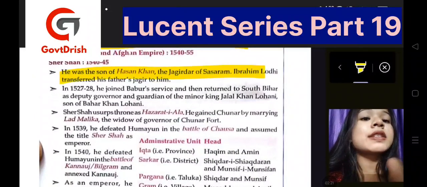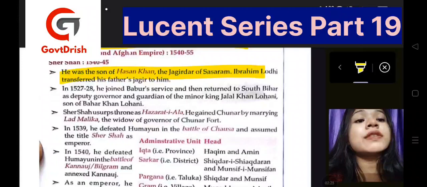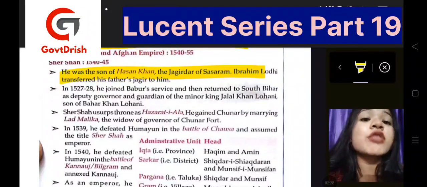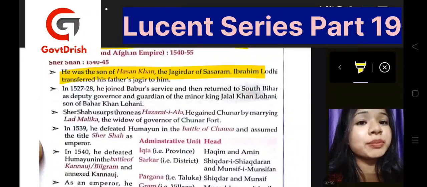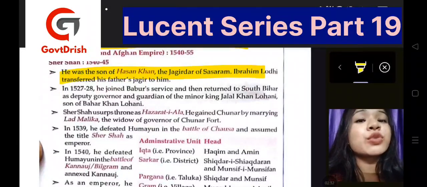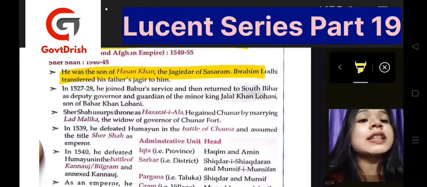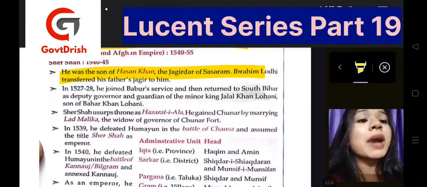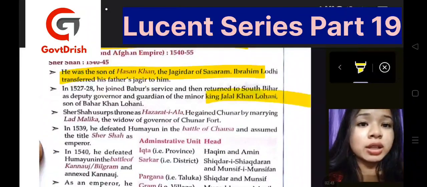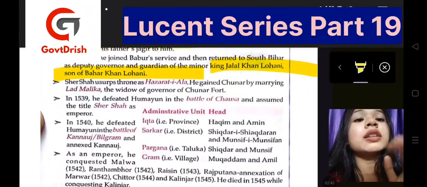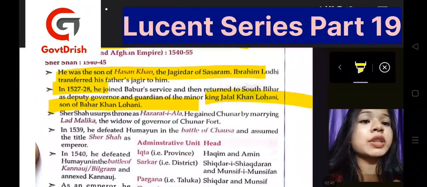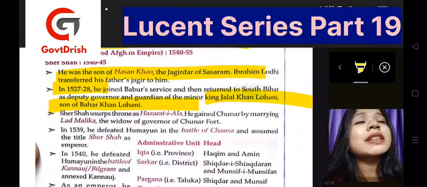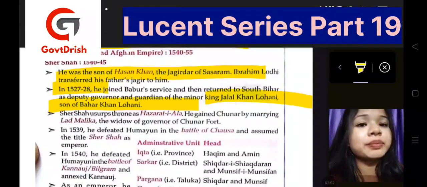Now he was the son of Hassan Khan, and he was the Jagirdar of Sasaram. And Ibrahim Lodi transferred his father's Jagir to him. Then during 1527 to 1528, he joined Babur's service and returned to South Bihar as deputy governor and guardian of the minor king, Jalal Khan Lohani, son of Bahar Khan Lohani. So this was the time period, and these were the minor kings prevalent at that time.